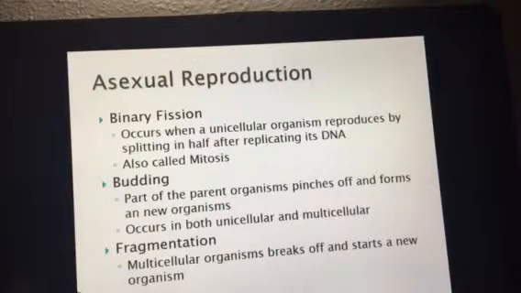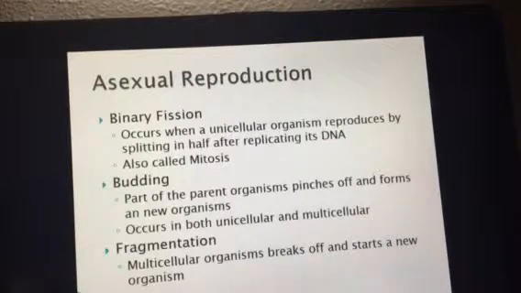And so we're going to go through asexual reproduction first because it is the most common. Asexual reproduction occurs typically with binary fission and budding. With binary fission, which we also know as mitosis, you have 2 genetically identical daughter cells that form from one parent cell. They are the same size. They have all the genetic information. They're exactly the same as the parent that started it.